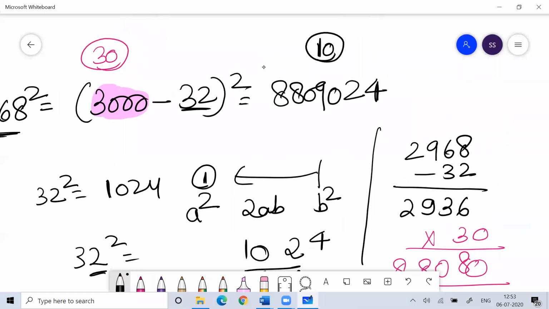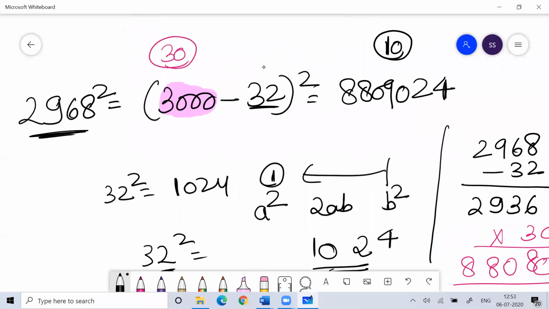This is the answer. You can check with a calculator. Done. So I hope this is clear with all of you.